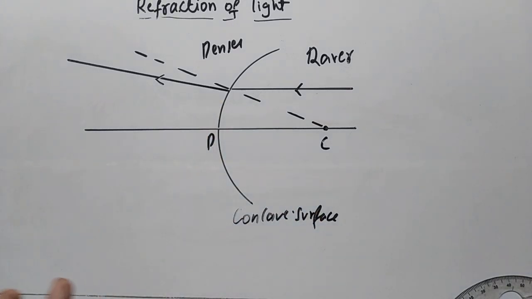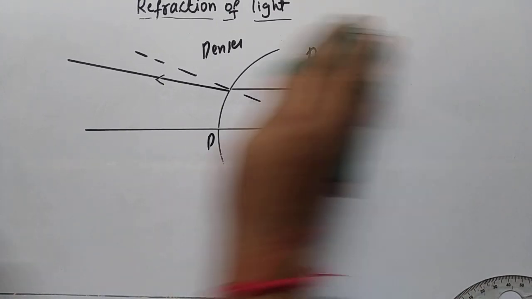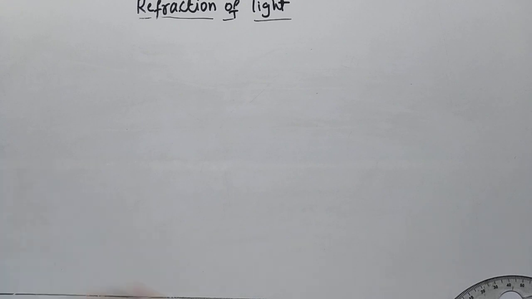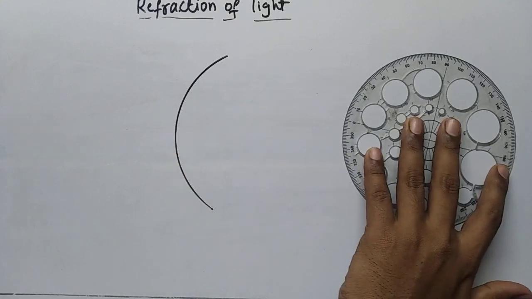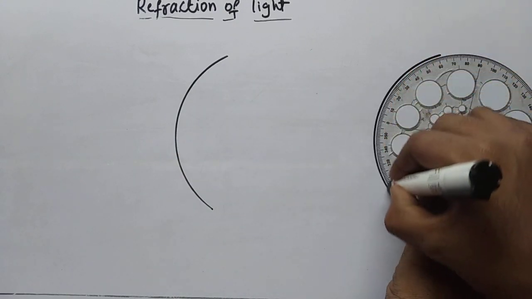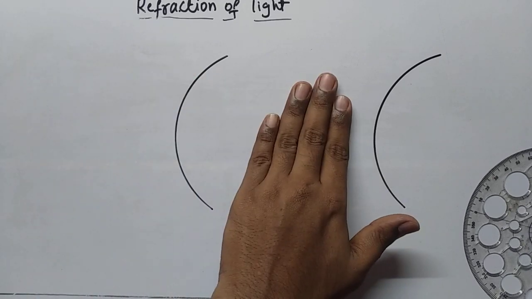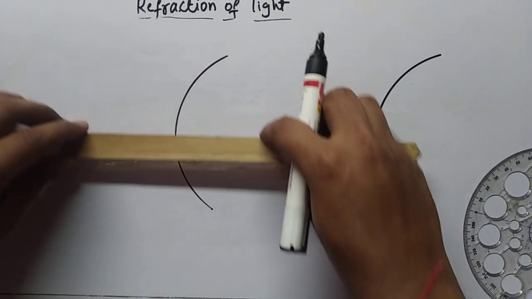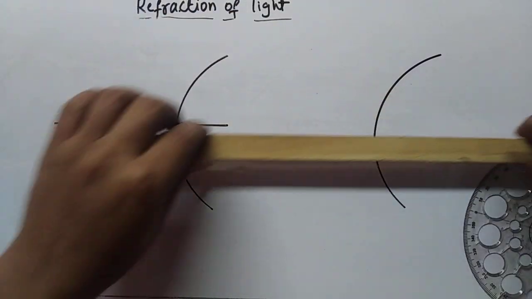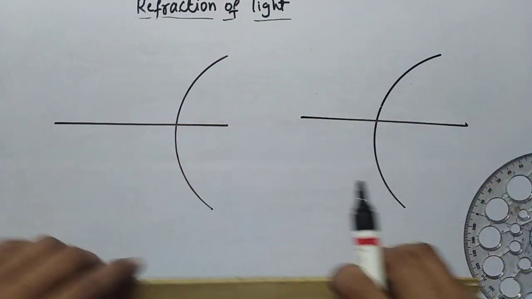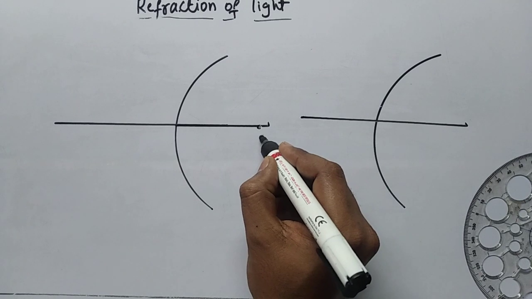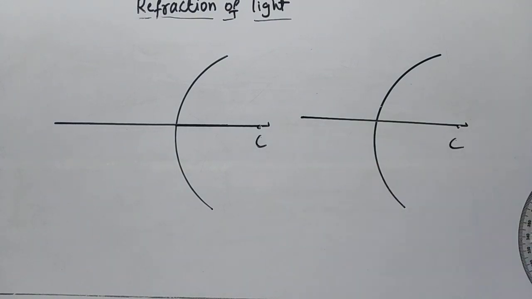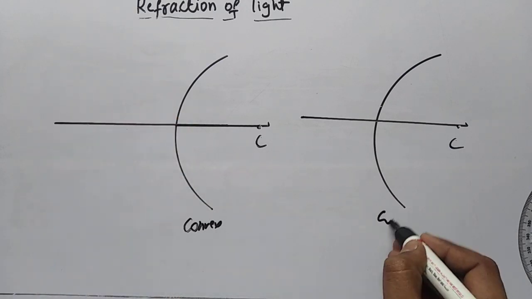Now I have explained the two cases of the concave surface. Let me explain the other two cases on the convex surface. From this side it will act as a convex surface, right? So let me draw the principal axis. Remember that the center always lies on the inward part. This will be our center, and here also this will be our center. So this is a convex surface, and this is also a convex surface.